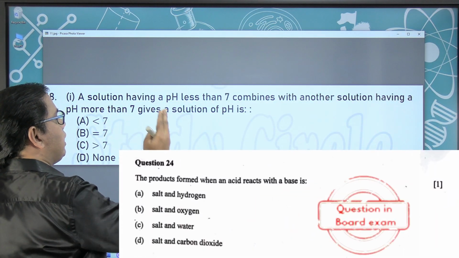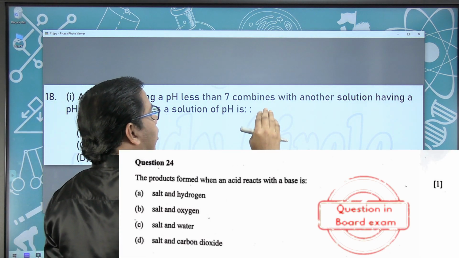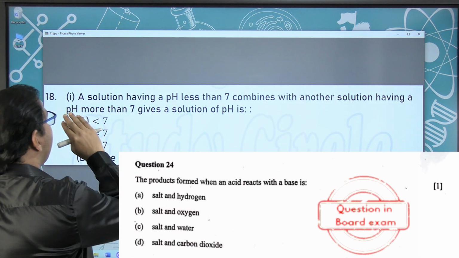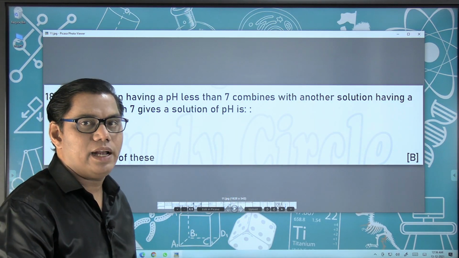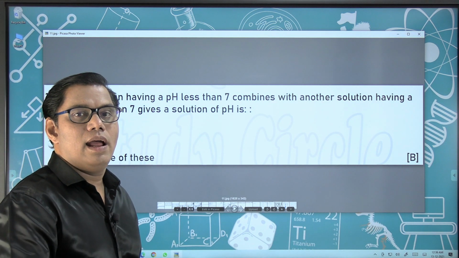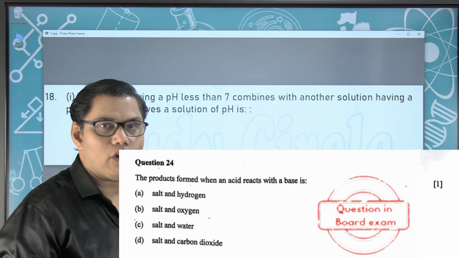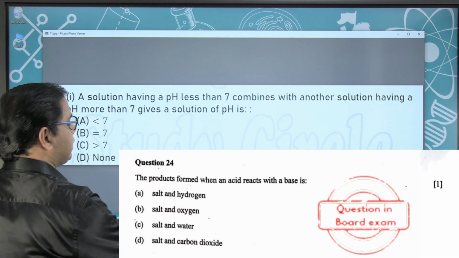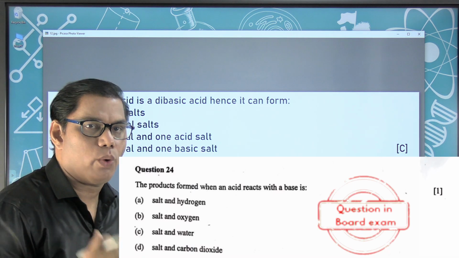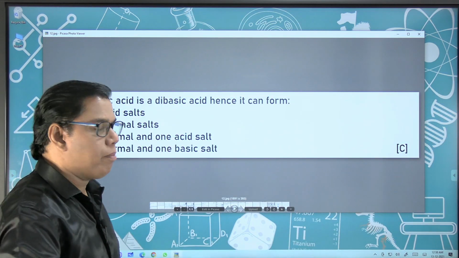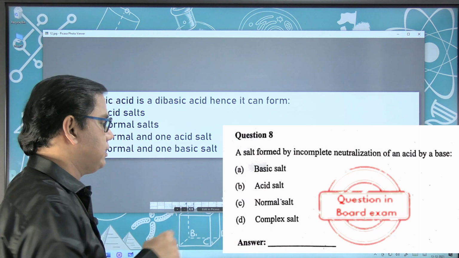That is, a solution having a pH less than 7, that is an acid, reacts with or combines with a solution having pH more than 7, that is a base. So definitely this is a neutralization reaction and the result is water plus salt. Definitely the correct option is B, equal to 7. And this is a very important question, if I set a paper, this question will definitely be there. This is my personal favorite.